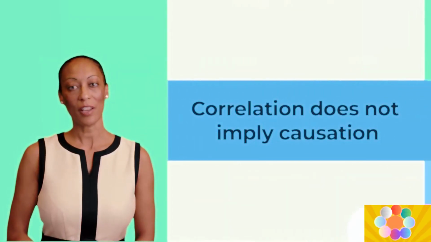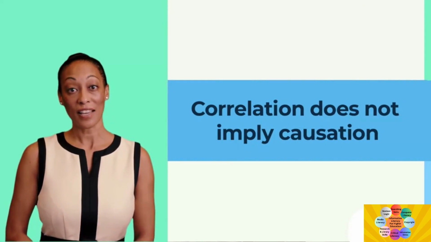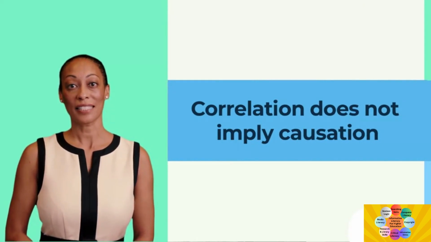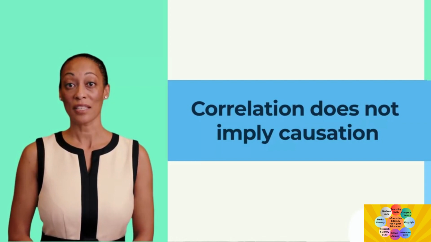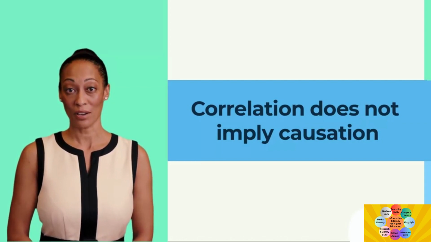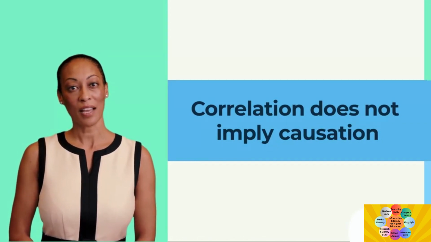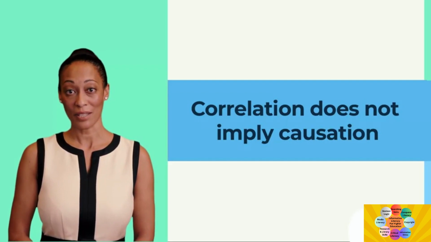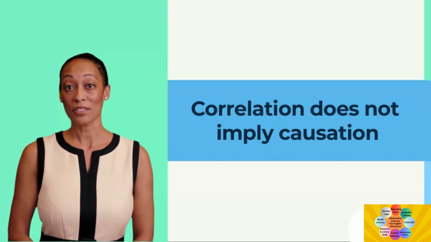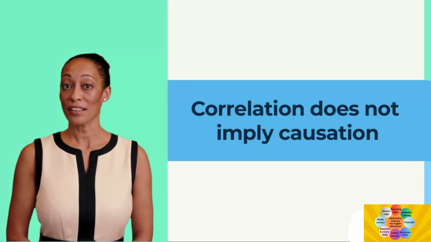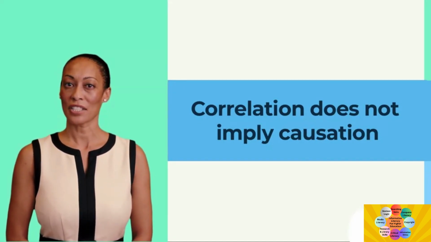You may have already learned that correlation does not imply causation. This phrase is repeated so often because it is very tempting to infer a causal relationship when two variables are correlated. However, a correlation only allows us to conclude that two variables covary to some degree. It is possible that there is no causal relationship between them at all, or that the causal relationship that does exist is more complex.